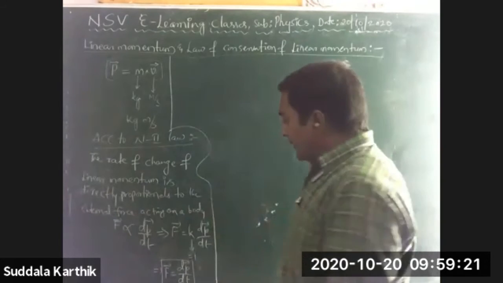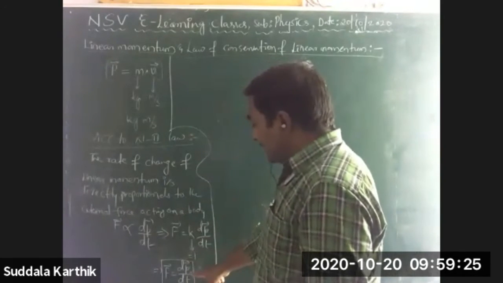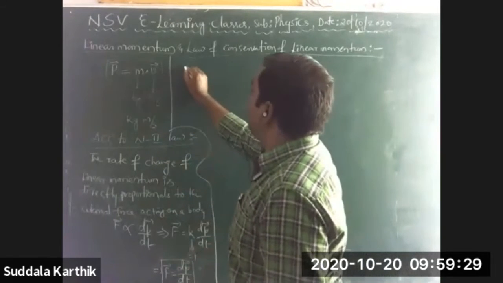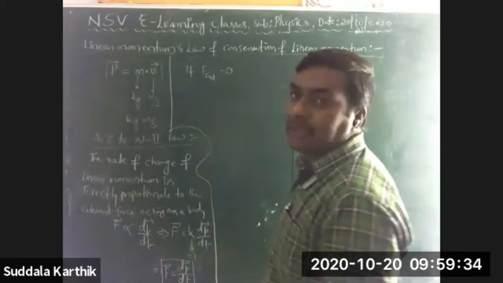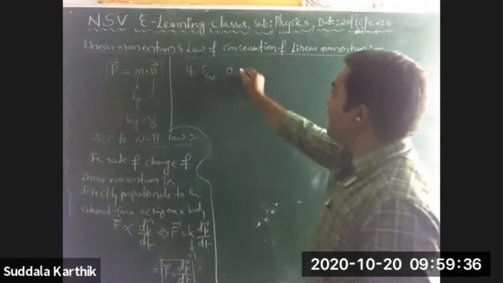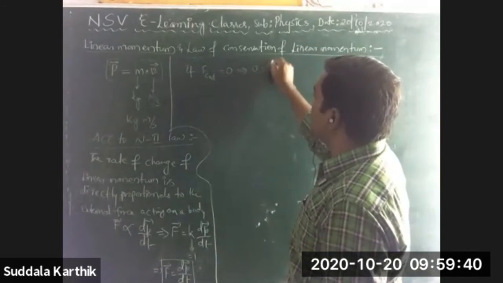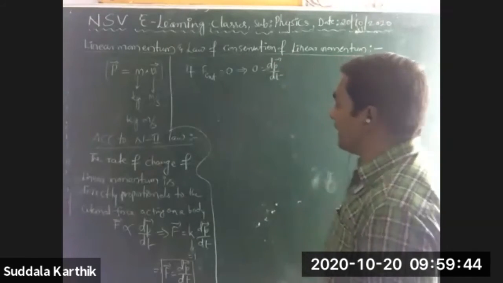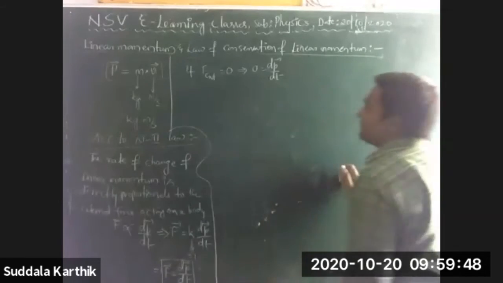Right, Nana? Now here, suppose the external force is 0, Nana. If F external is equal to 0, then what happens? That implies 0 is equal to dP bar by dt.